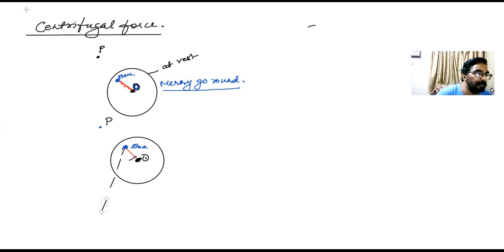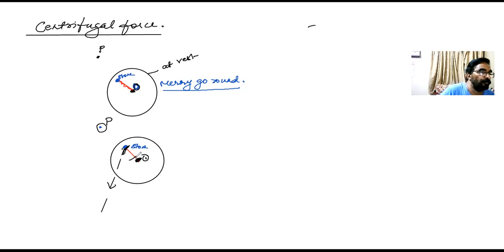When the string is cut, the stone tends to fall in this direction for this observer P. And it goes along a tangent line. You can imagine a tangent to this path at this point. Tangent line. For this observer P, the stone appears to fall along a straight line, along a tangent line to the circular path.